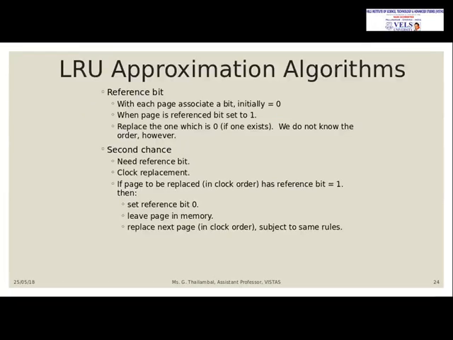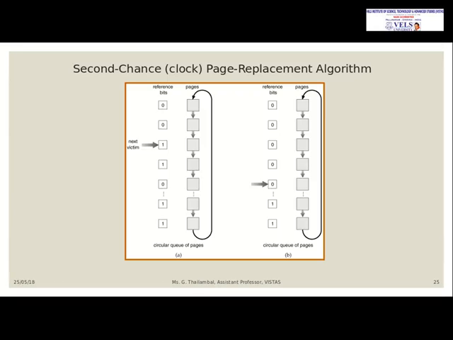And you have some more algorithms, the LRU approximation algorithm. For this we are going to use a reference bit, which will be set to 1 whichever page is referenced. The operating system will check all the pages one by one. Whichever has the reference bit set to 1 will be taken as the next victim, that means that page will be replaced. After replacing it, the reference bit will be converted to 0.